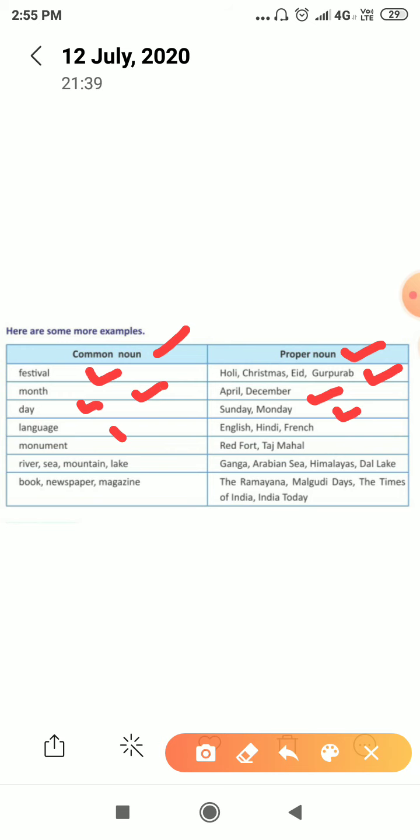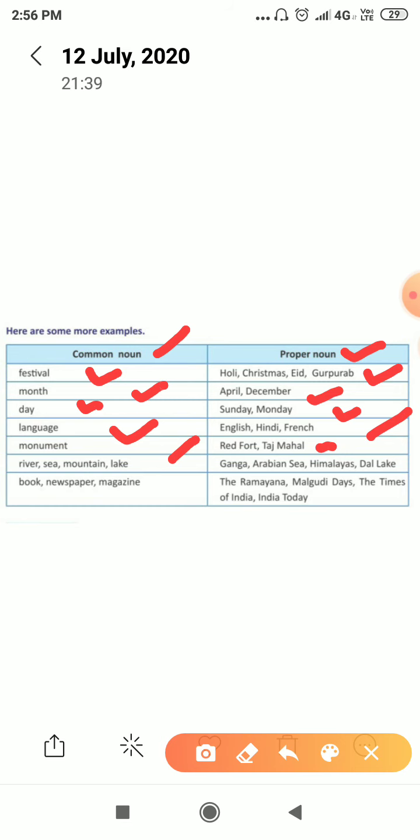Next is language. Simple, whenever we are talking about a language, that is a common noun, and whenever we are talking about a particular language like English, Hindi, French, that is a proper noun. And next is monument. Suppose we are talking about any monument but we don't know the name, so that time we can include that monument in common noun. And whenever we are talking about Red Fort, Taj Mahal with the name of that monument, we can consider it a proper noun.